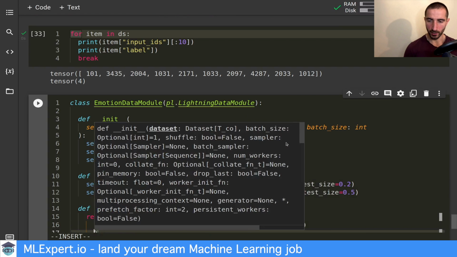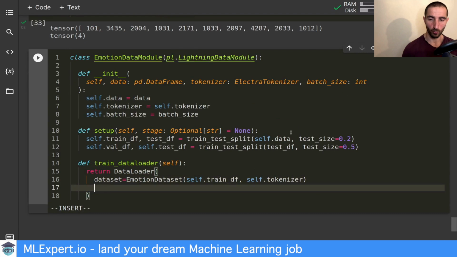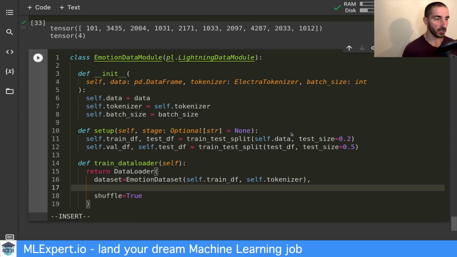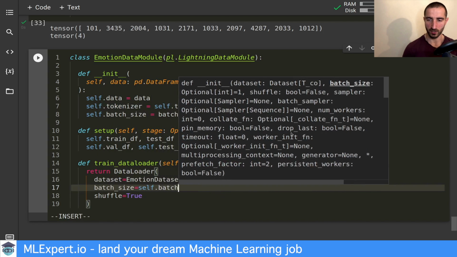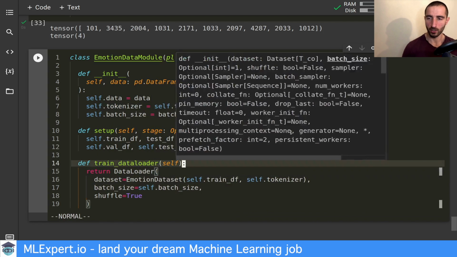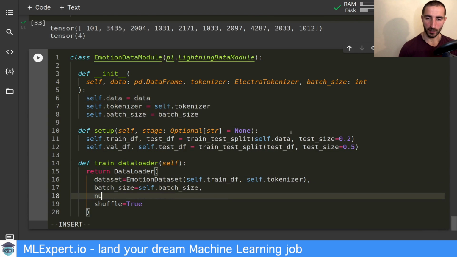Next, we need a couple of more parameters. So I do want this to be shuffled because this is the training data. I am going to pass in the batch size, which is going to be the batch size that we are passing to the constructor here. And I want the number of workers to be the number of CPUs that we have.